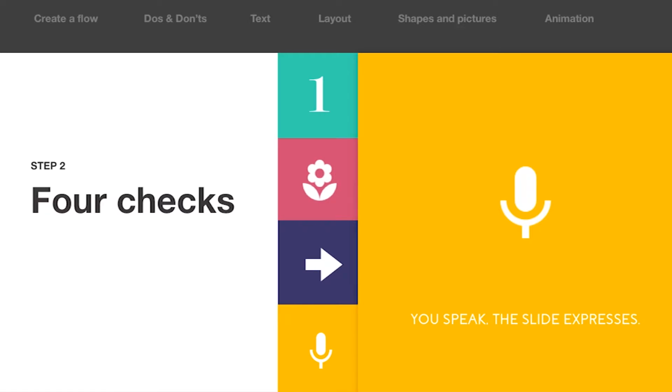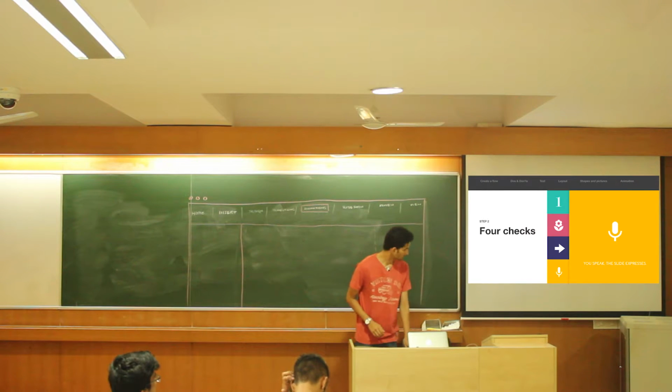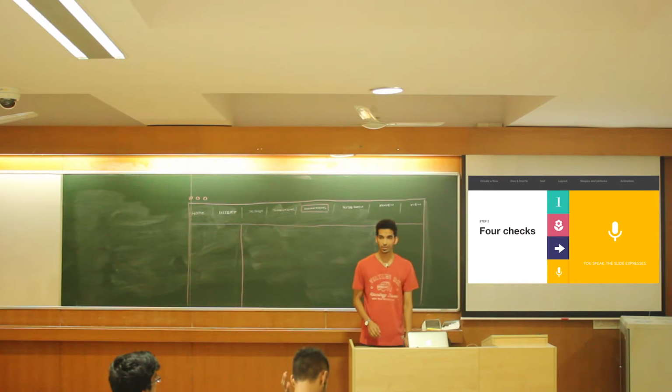So just to go through them once again: 1 point per slide, illustrate that 1 point. Everything should follow, or one thing should lead to another, and finally you should speak and the slide should express, right? So not a lot of text on the slide. Cool. Any questions, anyone?